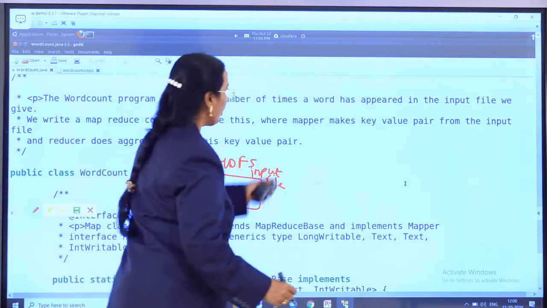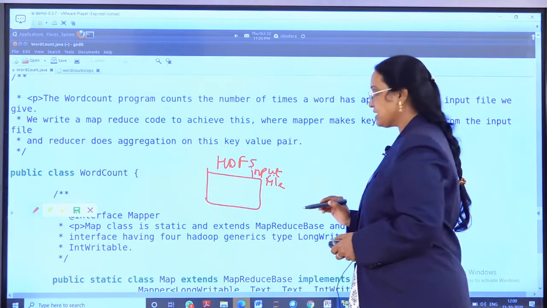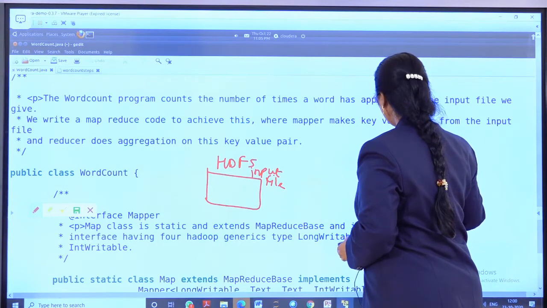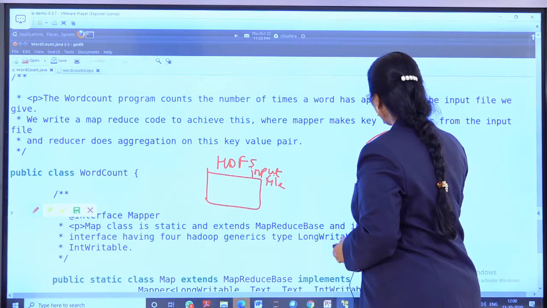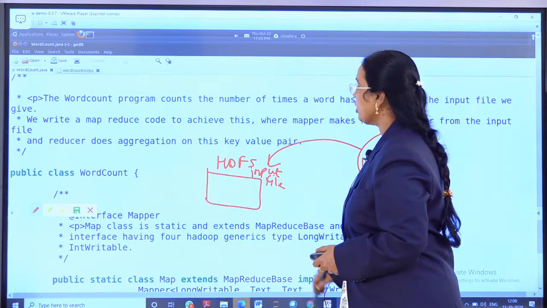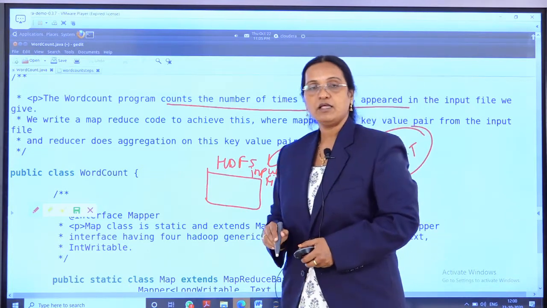And I am writing my word count program as a job task, and this word count program I am sending on this data to count the number of times a word has appeared.